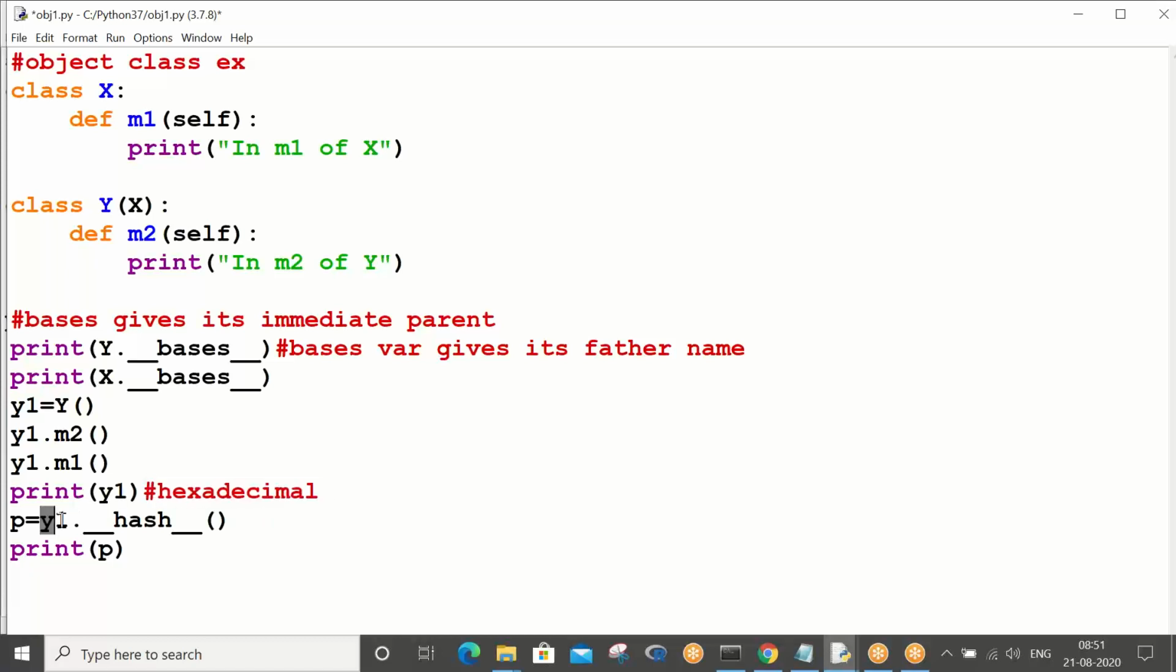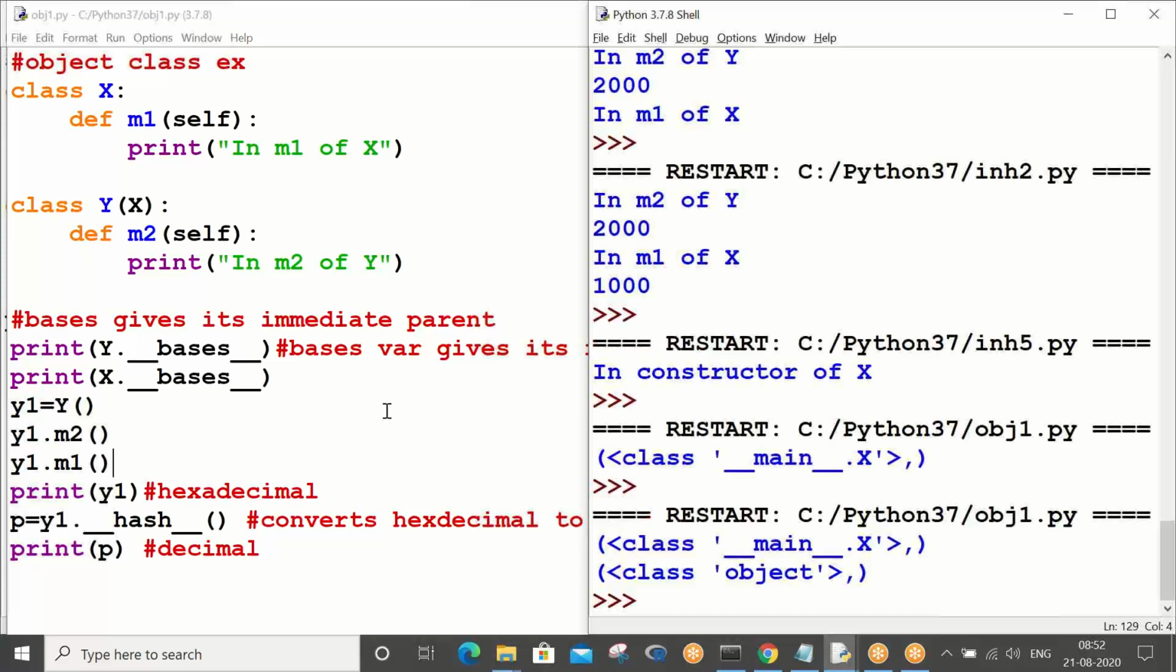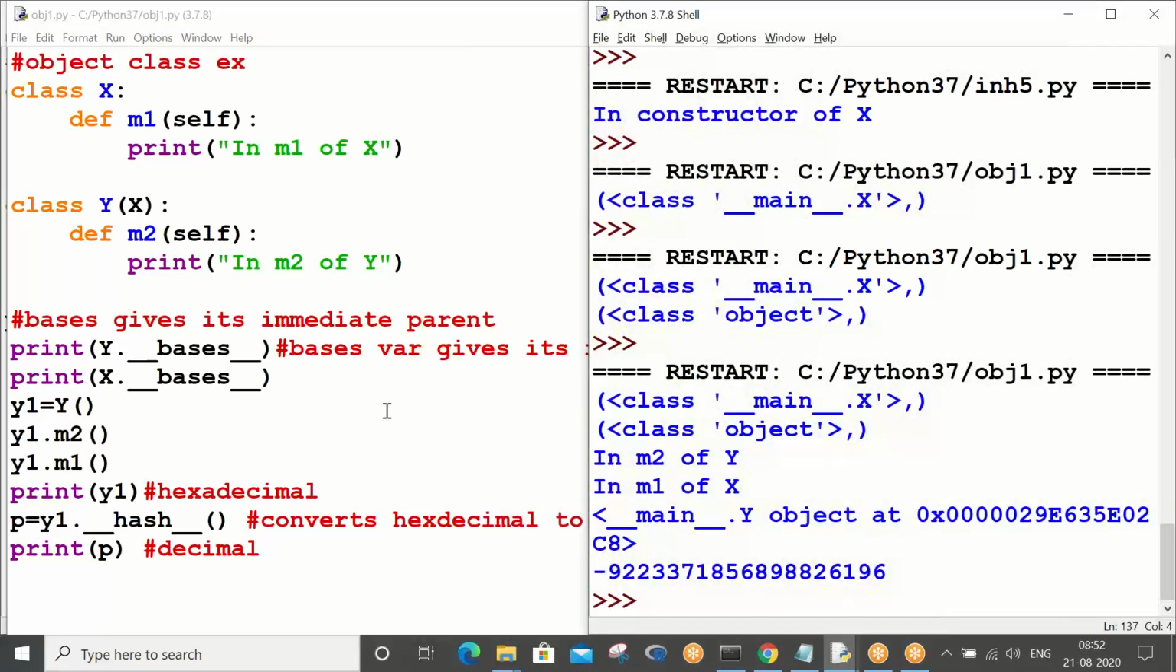Because we are giving hexadecimal format here, we are applying the hash method on the hexadecimal y1. So the hash method will convert this hexadecimal into decimal form. So this p is in decimal form now. So this method converts hexadecimal to decimal. Okay, so that's what you are understanding. Control x, control s, f5. You understood 0x and so on.